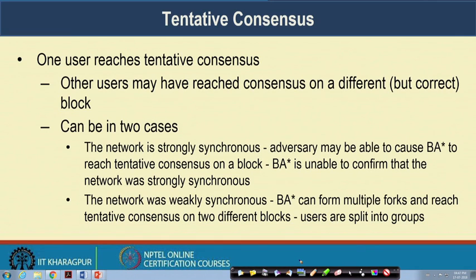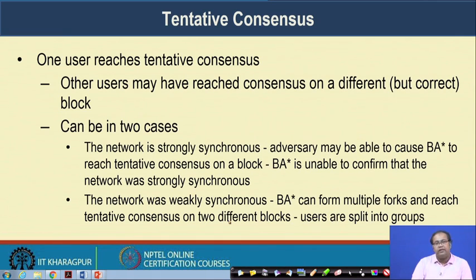And the second case is when the network is weakly synchronous. If the network is weakly synchronous, that means the network is anyway under the control of the adversary. So, the adversary can form multiple forks and reach tentative consensus on two different blocks. Because the network is under the adversary, it may happen that the adversary has launched a denial of service attack where the network got partitioned.